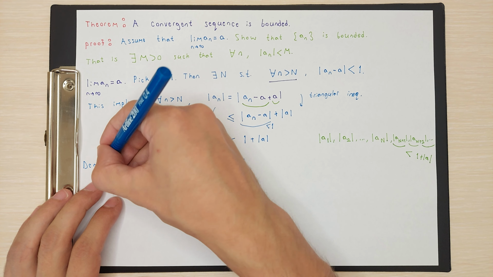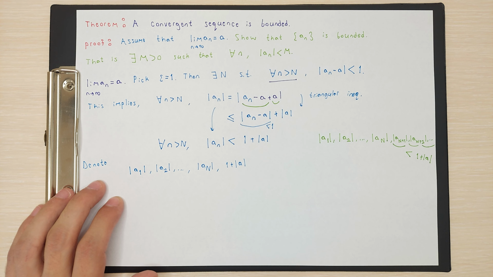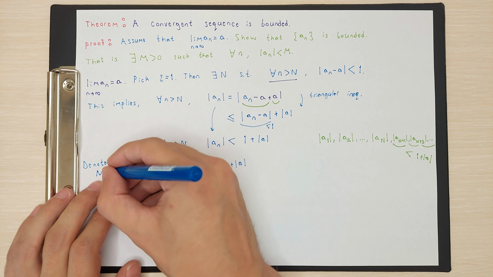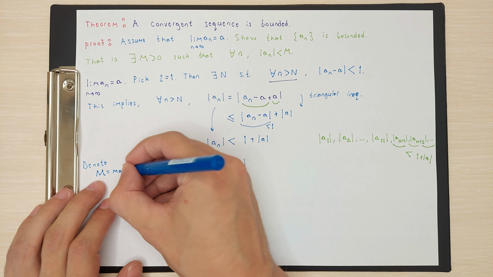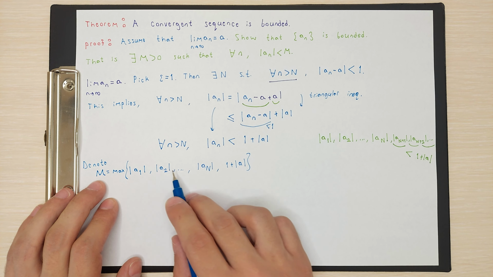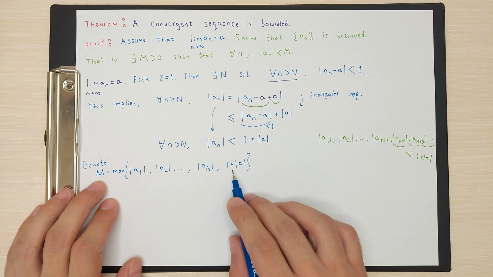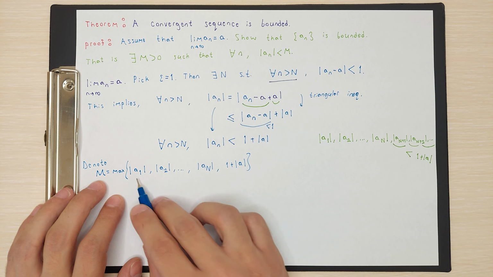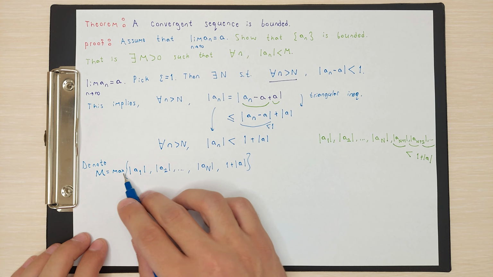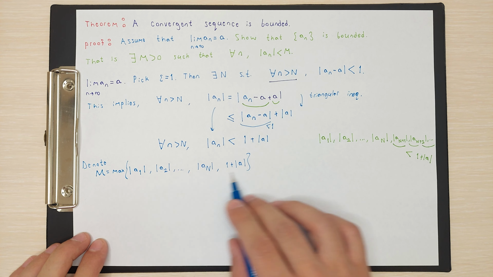Actually, it's not important which one is the maximum one. You can denote that m is the maximum of this set. This set has capital N plus 1 terms, right? We have N terms in here and also plus 1. So let's say that m is the maximum of these values.